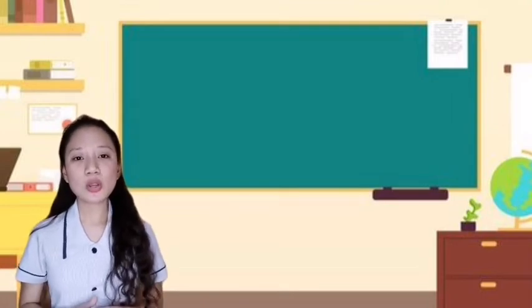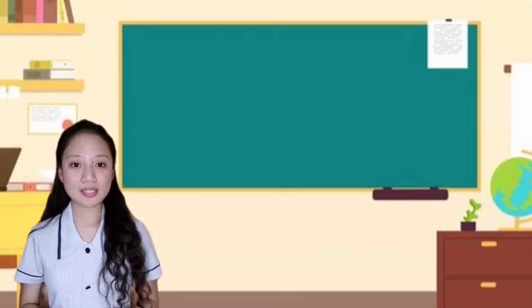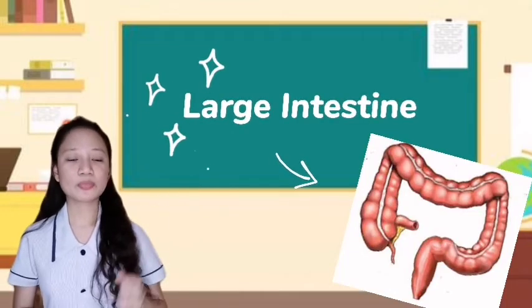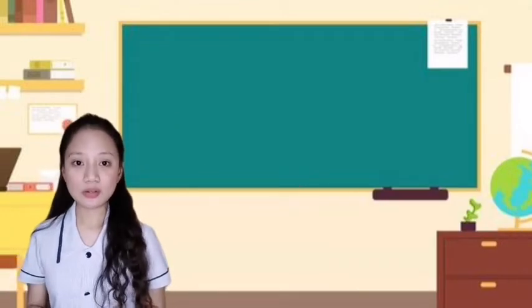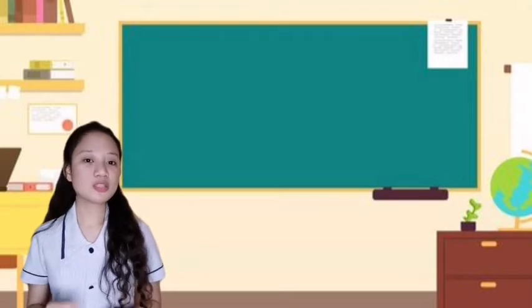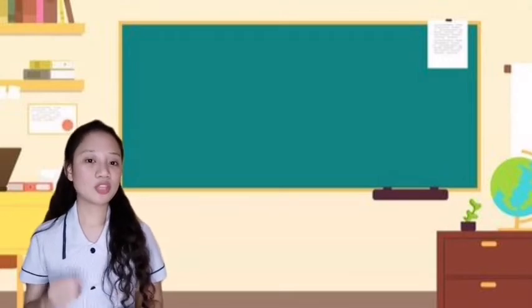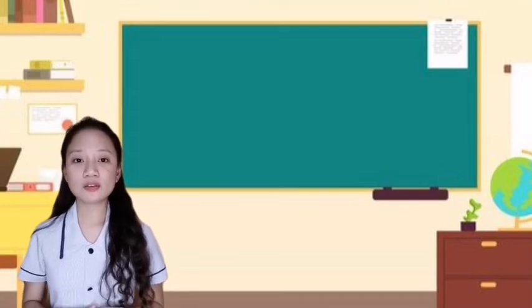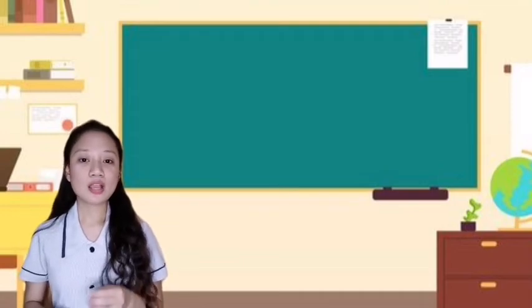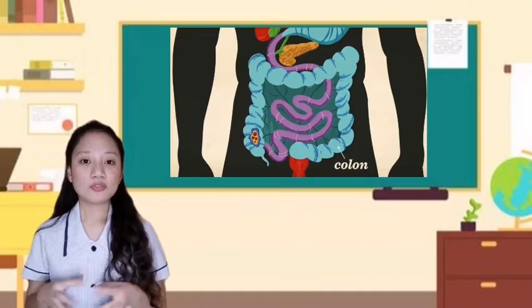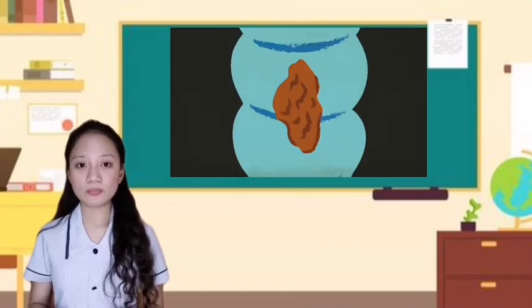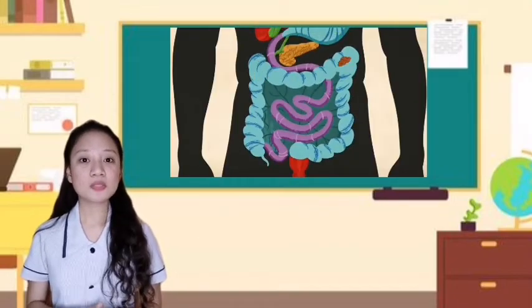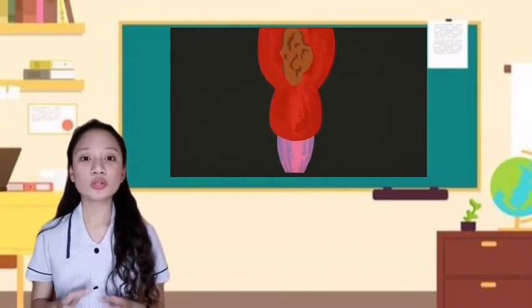So, the next organ that we are going to discuss is the large intestine. The large intestine handles waste products from the digestive process, which include undigested parts of food, fluid, and older cells from the lining of your gastrointestinal tract. The large intestine absorbs water and changes the waste from liquid into stool. Peristalsis helps move the stool into your rectum.